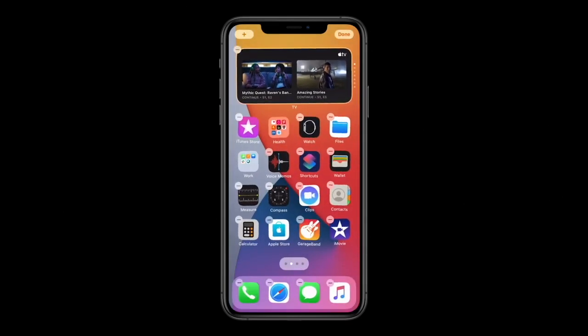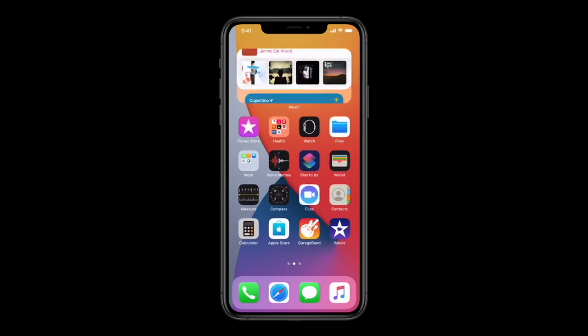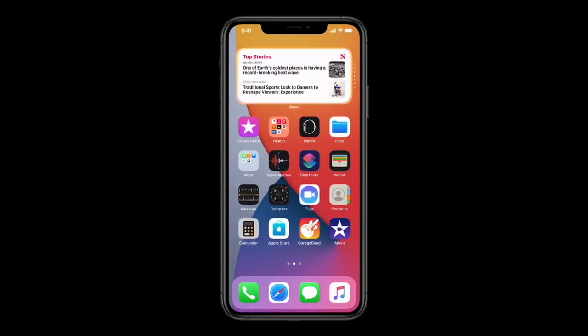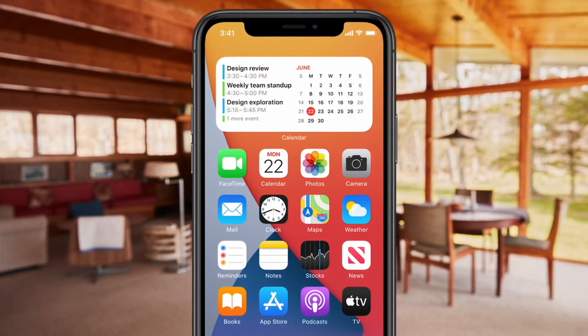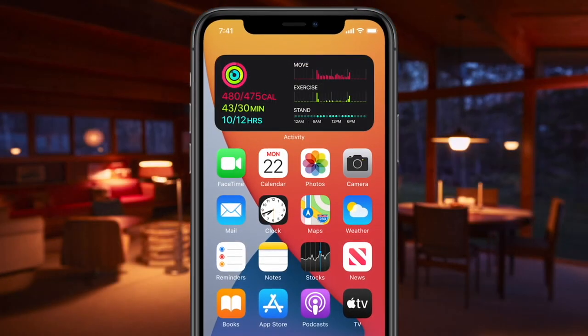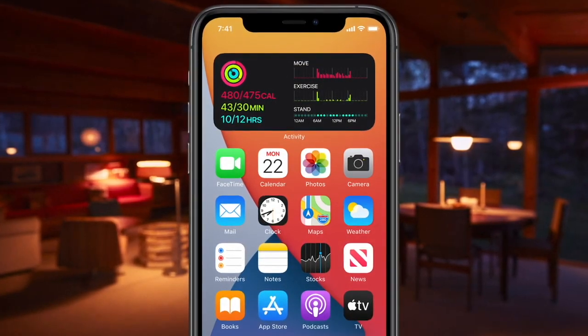Apple has also come up with a new widget called Smart Stack. Smart Stack allows you to access multiple widgets from a single widget. And also you can set up time preference for a particular widget according to your need.